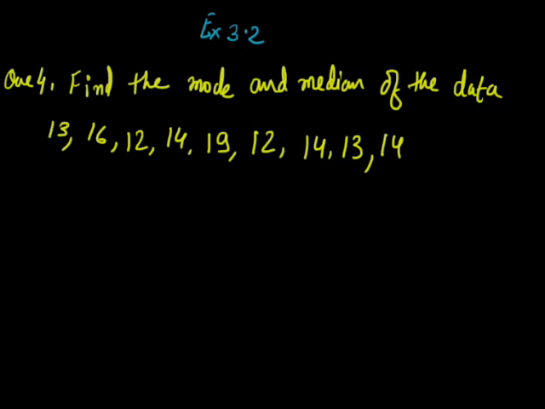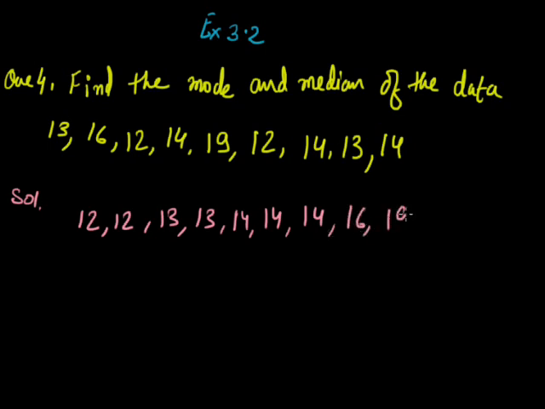the given data in ascending or descending order. So, let us first arrange. We have to find the mode and the median. To find the median, we have to arrange the given data in ascending or descending order. So, let us arrange first the given data in some order. So, it will be 12, then 12, then 13, then 13, then 14, then again 14, then again 14, then again 16, then 19.